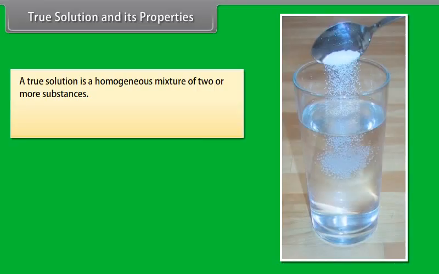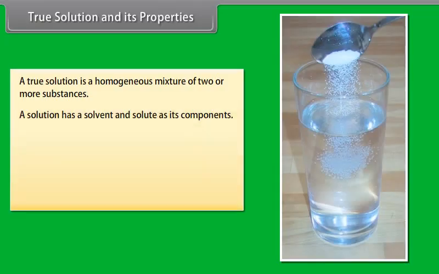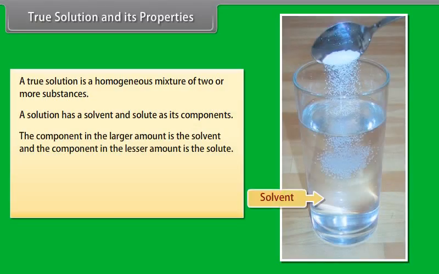True solution and its properties. A true solution is a homogeneous mixture of two or more substances. A solution has a solvent and solute as its components. The component in the larger amount is the solvent, and the component in the lesser amount is the solute. Solution of salt in water, solution of sugar in water, iodine in water, tincture iodine, soda water are true solution.